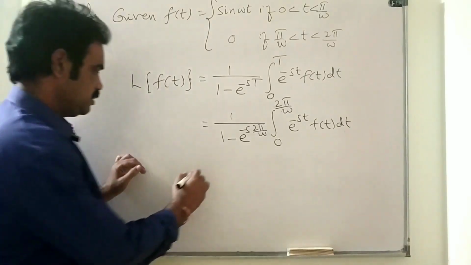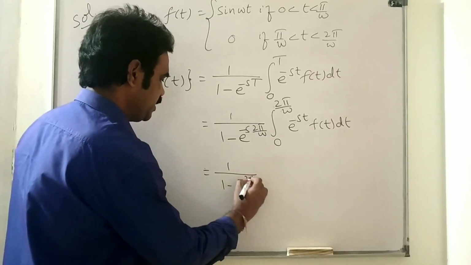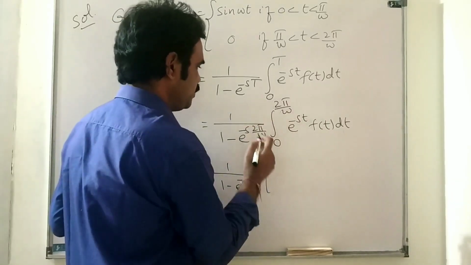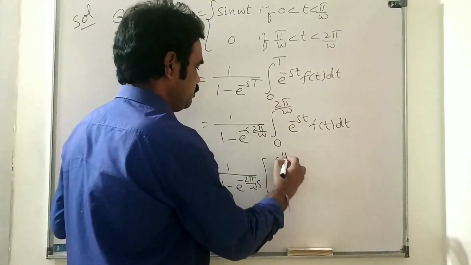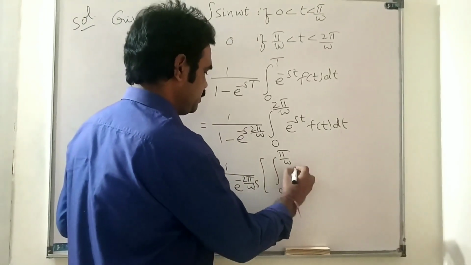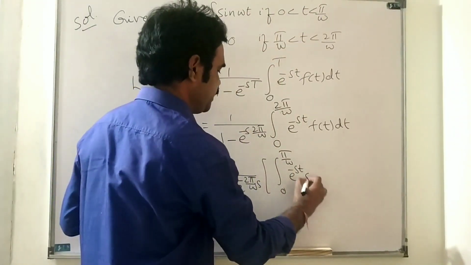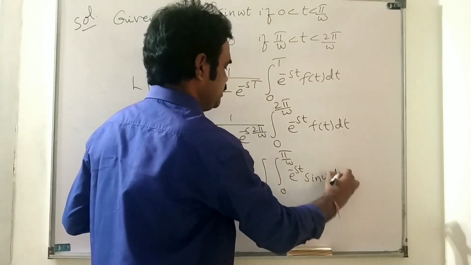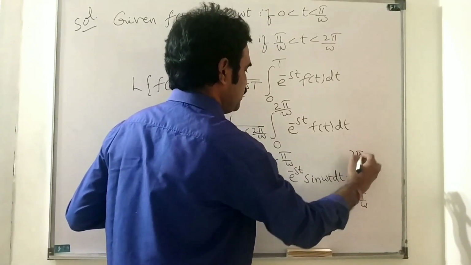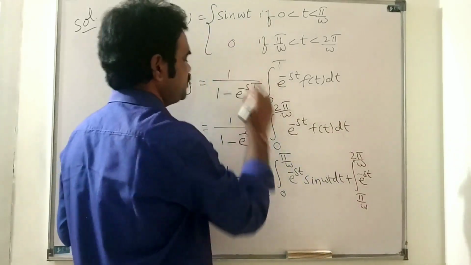Okay, that is equal to 1 by 1 minus e power minus 2 pi by omega s. Now I am splitting the limits 0 to 2 pi by omega as 0 to pi by omega and then pi by omega to 2 pi by omega. Integral 0 to pi by omega e power minus st, where f of t value is sin omega t, dt, plus integral pi by omega to 2 pi by omega e power minus st into the function value, which is 0.